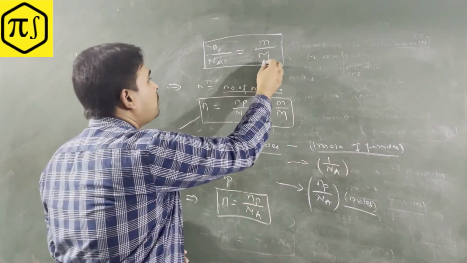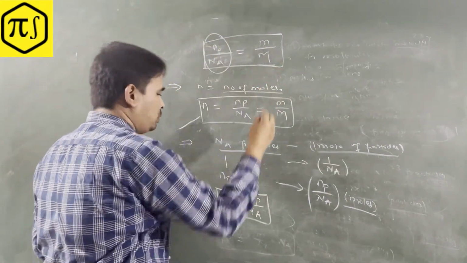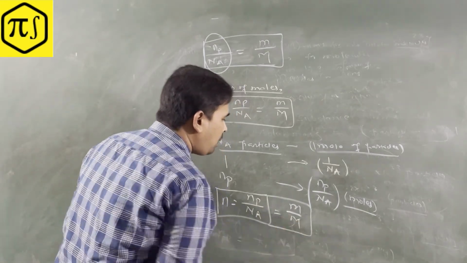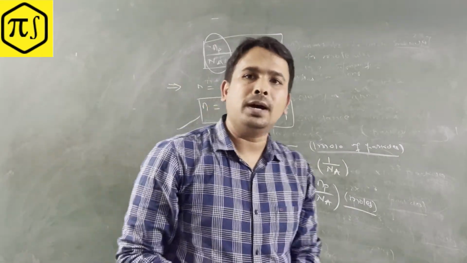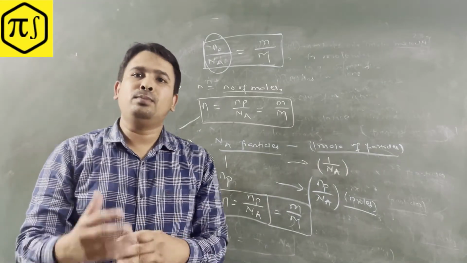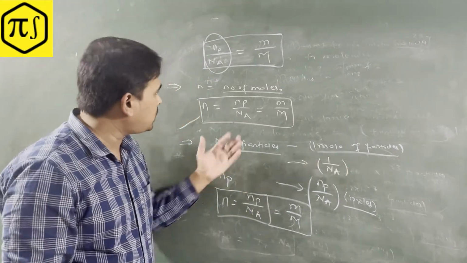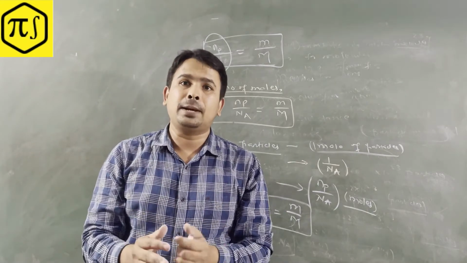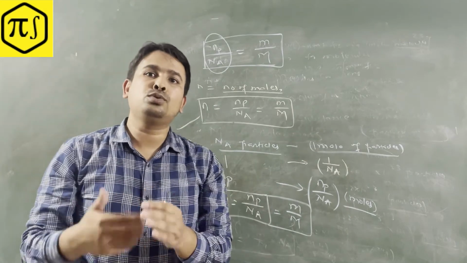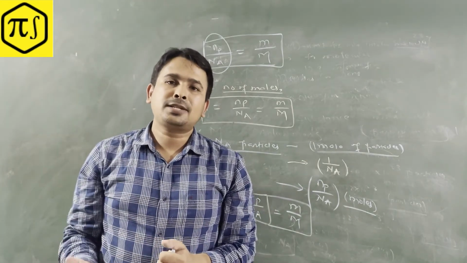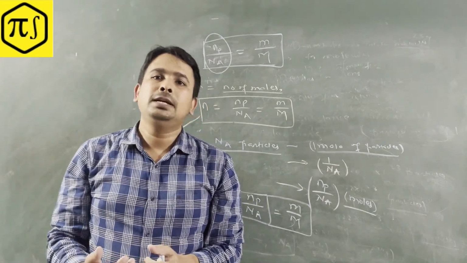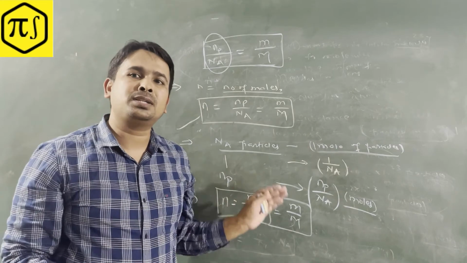So n equals Np by Na, and from here we know Np by Na equals m by M. These are the two formulas we'll be using in many places for calculating the number of moles. This will be very helpful. It is very basic, not advanced, but it's needed because to go further in the next videos to a higher, advanced level, you must know these basics. This is a must.